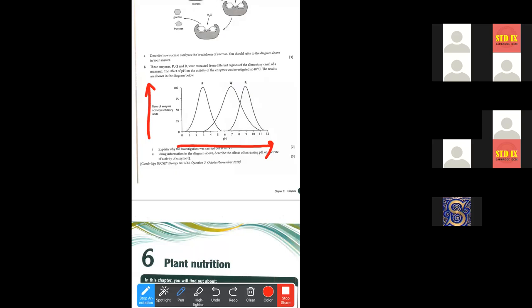Okay, so now this one indicates the rate of the enzyme activity. Now you can see P, Q and R. The enzymes are P, Q and R that are extracted from different regions of the alimentary canal. Now this enzyme P, what is the highest activity of the enzyme?